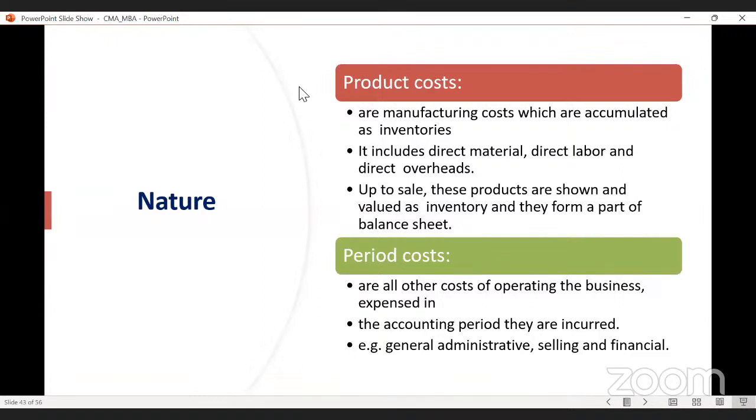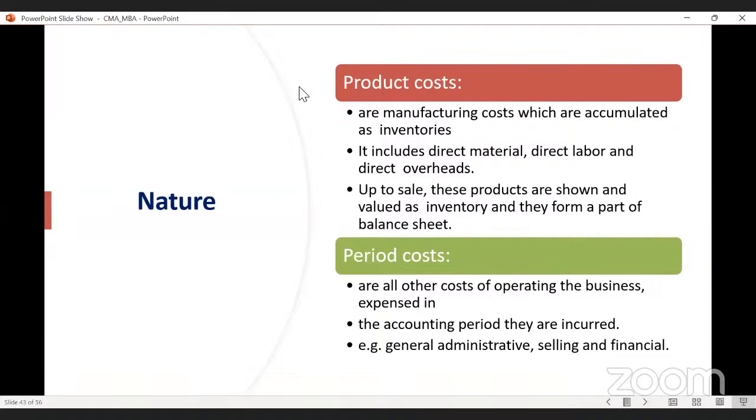Period cost, that can be. Yes, sir. Look here, what are the costs we are classifying now? Interchangeably we are using them when we are taking the decision about how to control the cost. You cannot say that all the indirect costs are known as overhead. So here period cost will not be coming under overhead. So here you can say product cost is the variable cost. I can say period cost is the fixed cost because it is fixed for a particular period. That may also be there.